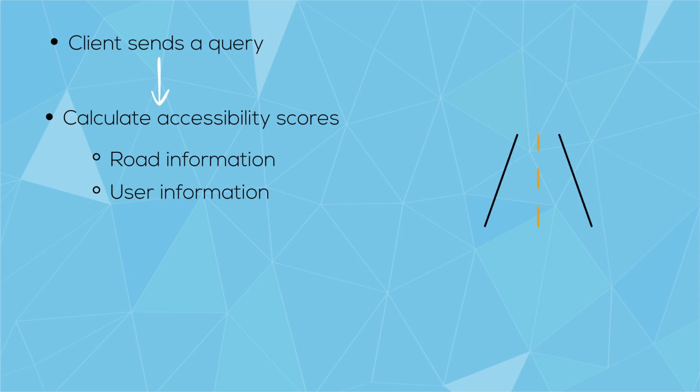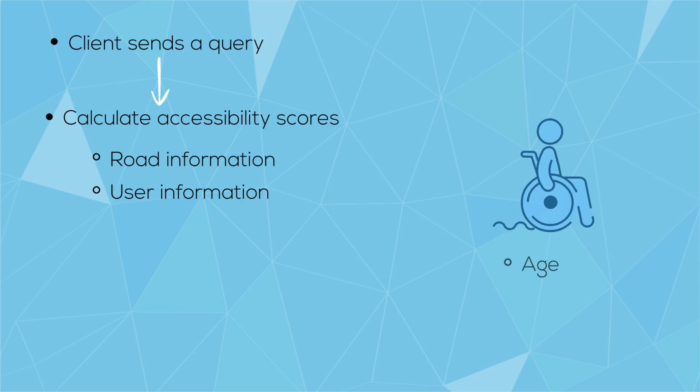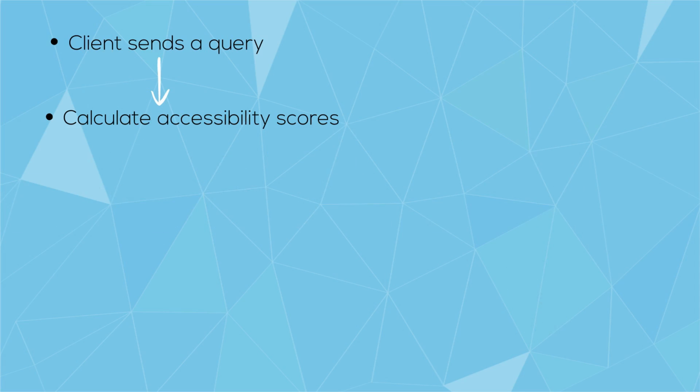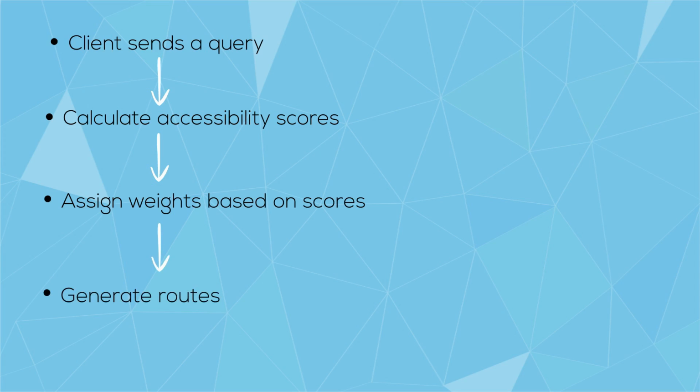The road information includes the surface type and the slope of the road, and the user information includes the age, height, and weight of the user. After we calculate those scores, we will assign weights to each road based on the calculated accessibility scores. And finally, we will generate 2 routes based on those assigned scores and weights.